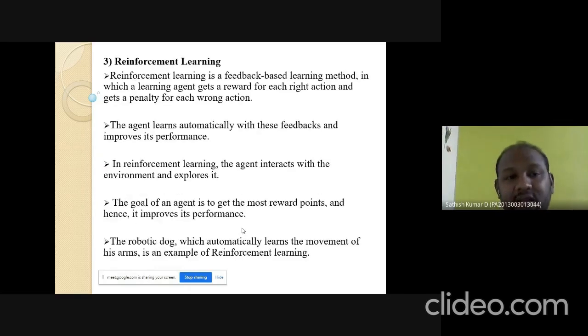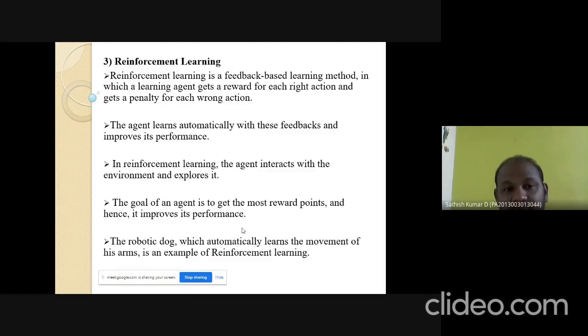The third category of machine learning methods is reinforcement learning. This learning principle works based on feedback based learning. That is, it mainly works on the concept of reward and penalty. That is, the agent learns automatically with these feedbacks and improves its performance. In reinforcement learning, the agent interacts with the environment and explores it. For example, the goal of the agent is to get more reward points, and hence it improves the performance.